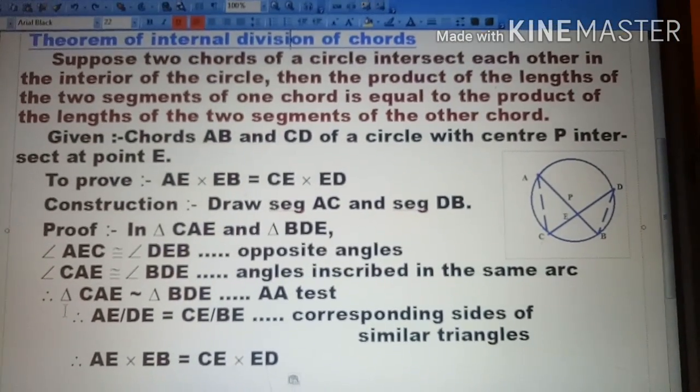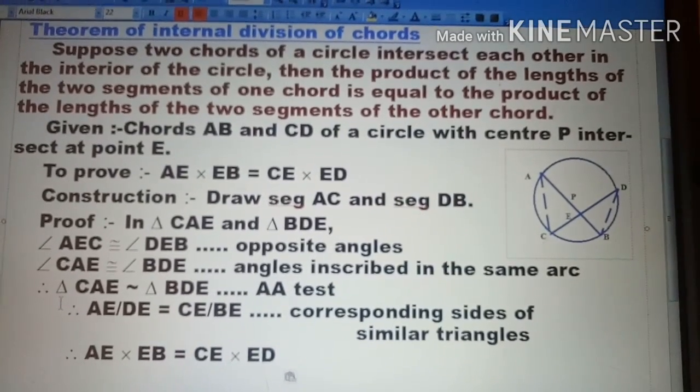Okay, good. So tomorrow we will learn the external division of chords.